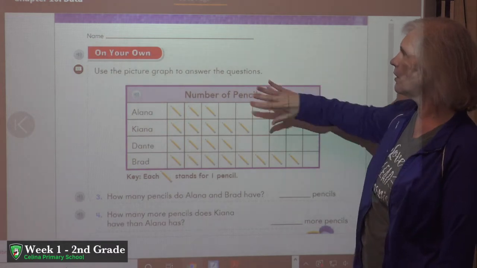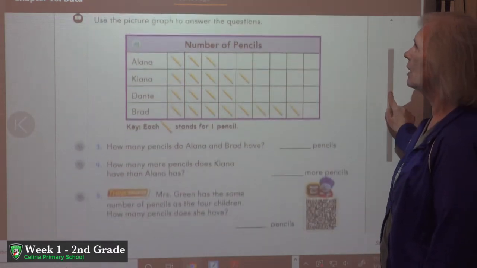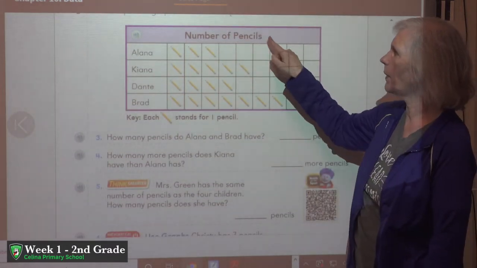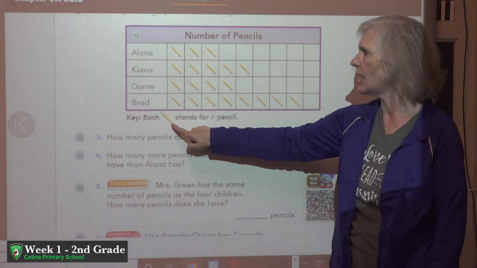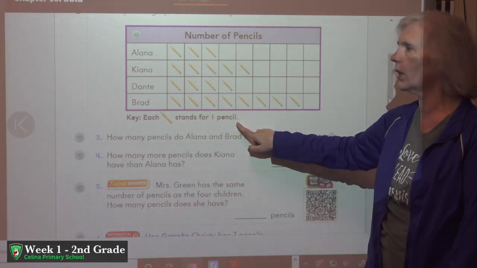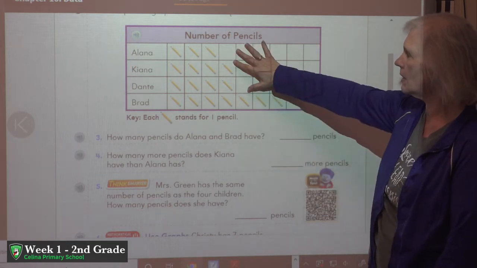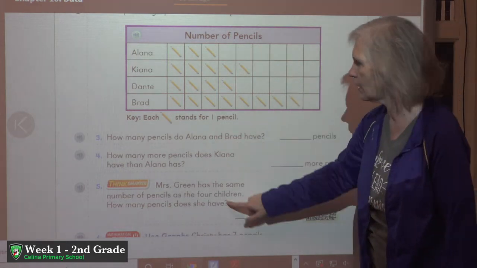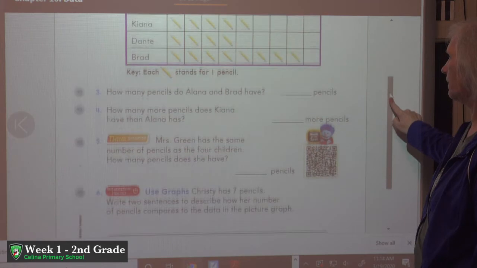All right, we have another picture graph on this page, and this picture graph is called Number of Pencils. This key tells us each picture of a pencil stands for one pencil. And we're going to use this picture graph to answer the next 3 questions.